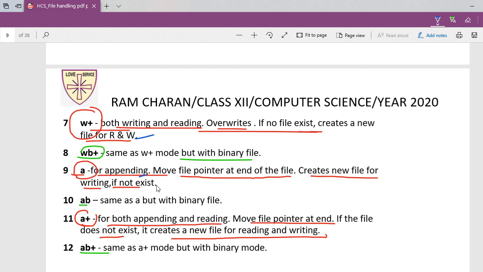Appending mode. Now write mode is available. It is going to create a new file, but that contents will be overwritten every time. But now the aim is that you want to append to your file. Now your file is already there, and you want to add something to that. Okay, you want to add, then you will go for what? Appending mode. Okay, with appending mode you can move the pointer to the end of the file, and it creates a new file for writing if it does not exist. So already you have written, suppose 1 line, 2 lines, 3 lines. So now your file will be written from the 4th line, if you are going for appending mode, right?